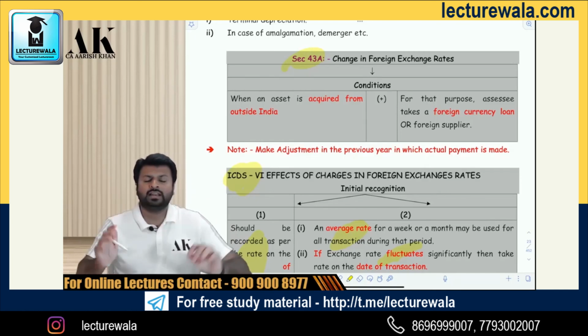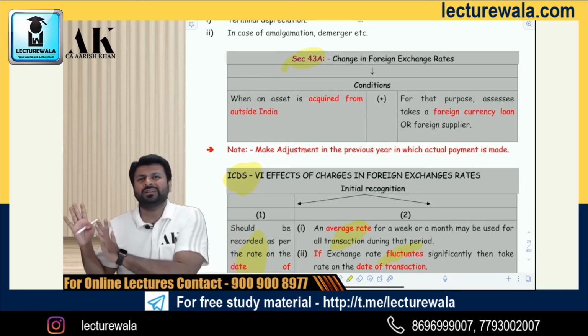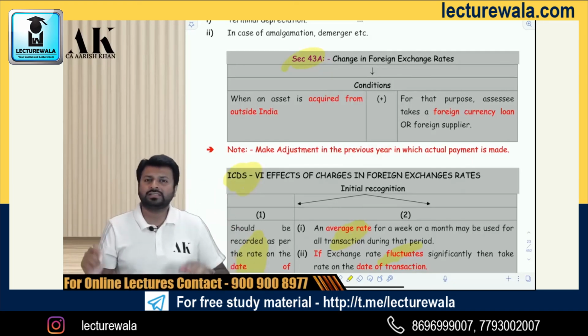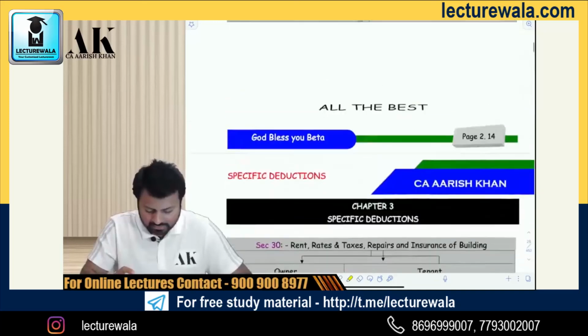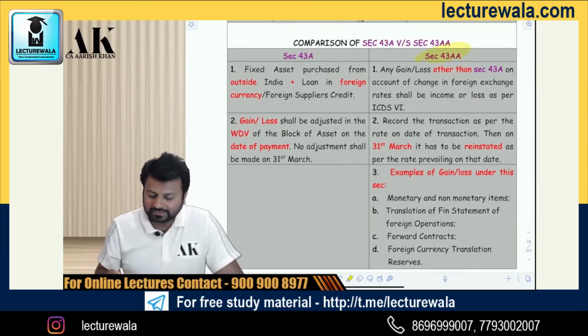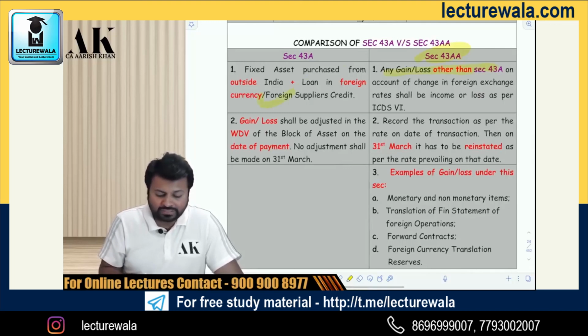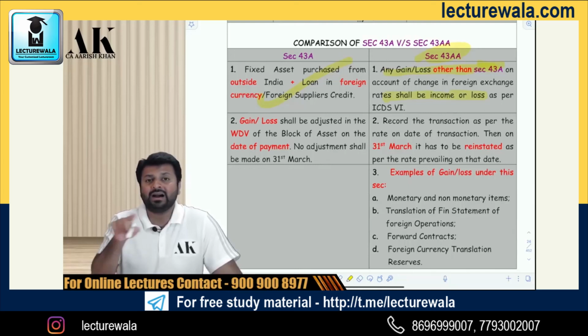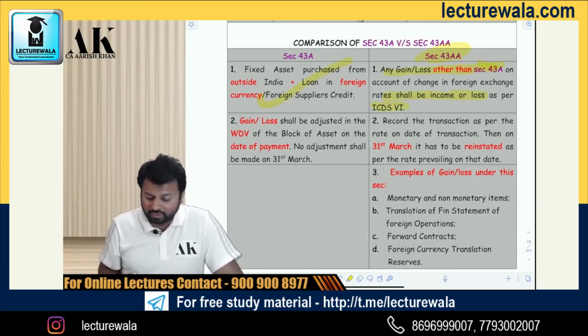The law is very silent. The law is talking only about one thing: imported asset, foreign currency loan. Then only 43A is applicable. Other cases, the law doesn't say anything. And for that matter, 3 years before, the government of India has brought a new section 43AA, which says that all other gain and loss other than 43A will come over here. And you should recognize the gain or loss as income or loss as per ICDS 6. And here you have to do as per accounting system.